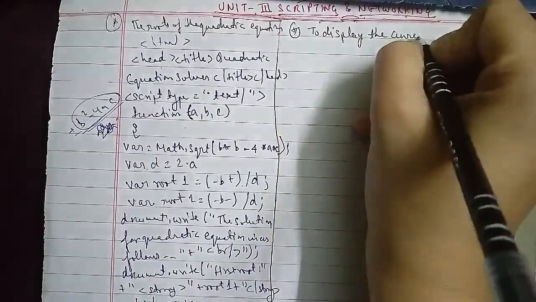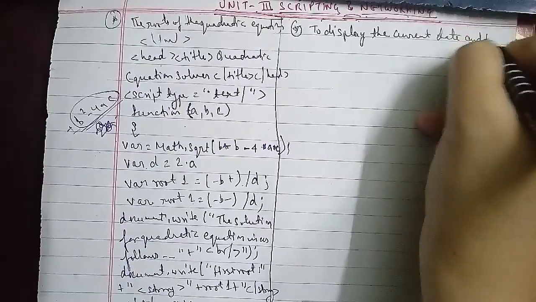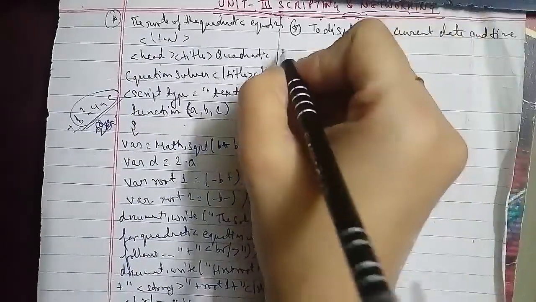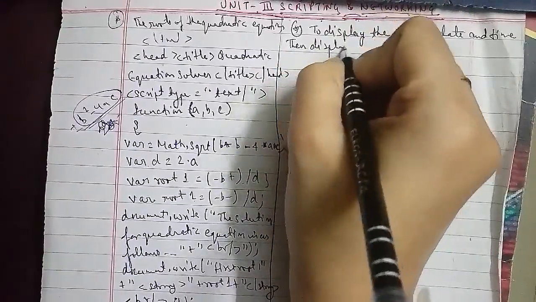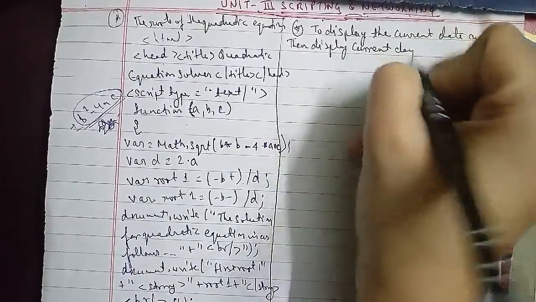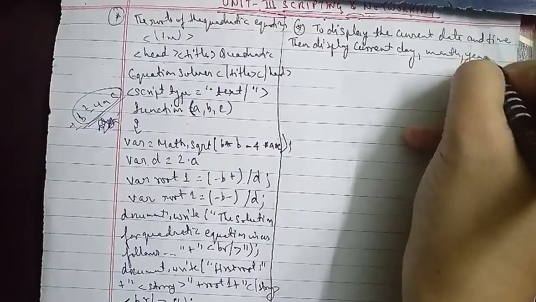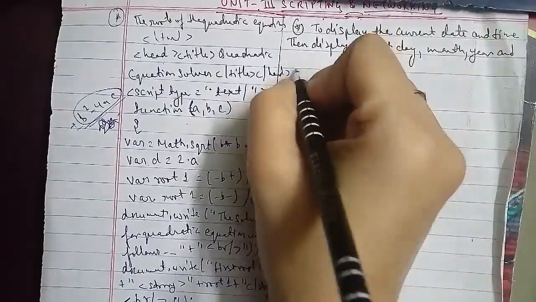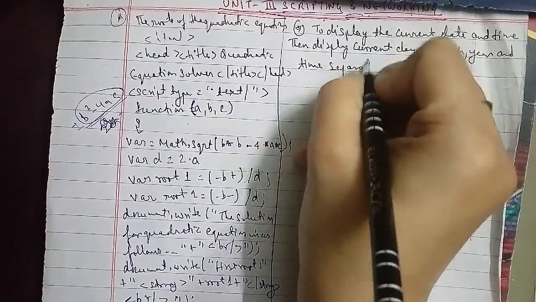Start with the doctype, HTML public /w3c //dtd XHTML 1.0 transitional /en.